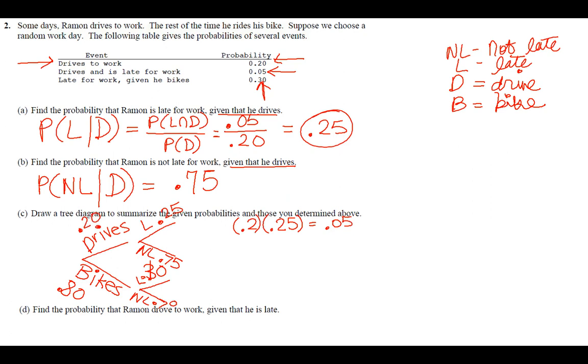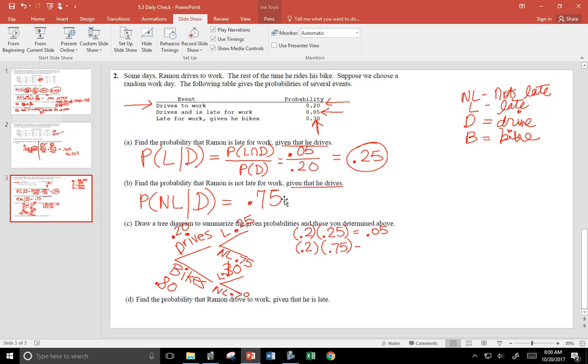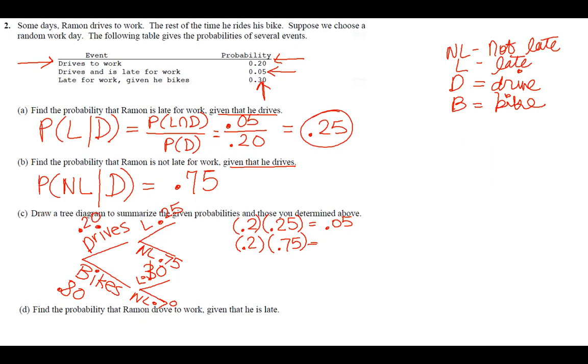Then the next branch would be biking and being late. So that's going to be 0.8 times 0.3, which is equal to 0.24. And then the last one would be biking and not being late. So that's going to be 0.8 times 0.7, and that's going to be 0.56. So the tree diagram part of it is over here. You don't have to do all the multiplying part to get credit for the tree diagram.